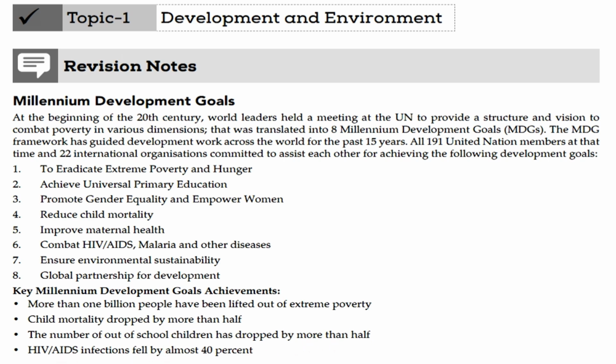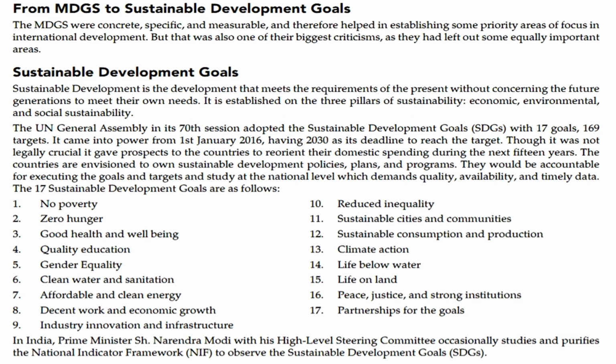HIV/AIDS infection fell by almost 40%. From MDGs to Sustainable Development Goals: the MDGs were concentrated, specific, and measurable, and therefore helped in establishing some priority areas of focus in international development. But that was also one of their biggest criticisms, as they had left out some equally important areas.